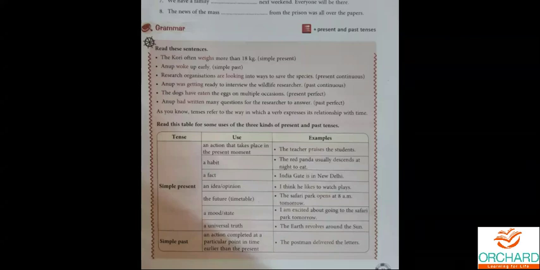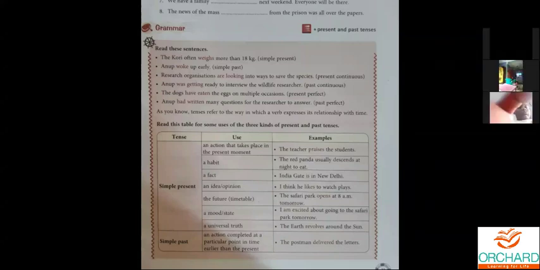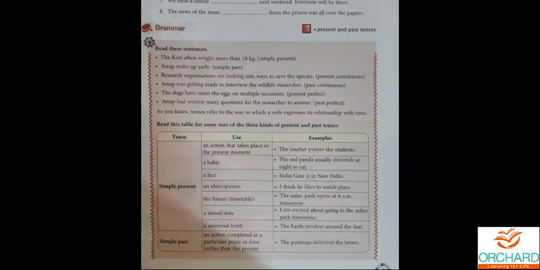Second possibility is a habit. Say for example, I go for a walk daily. So today I went for a walk. Yesterday I went for a walk. Tomorrow I will go for a walk. It's a habitual action, my dear children. See here, the red panda usually descends at night to eat. So usually descends at night means at night time only it will come to eat. So that's how it goes on. It's a habit. While talking about a habit, we are supposed to use simple present tense.